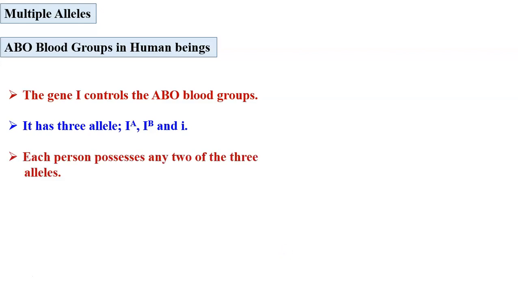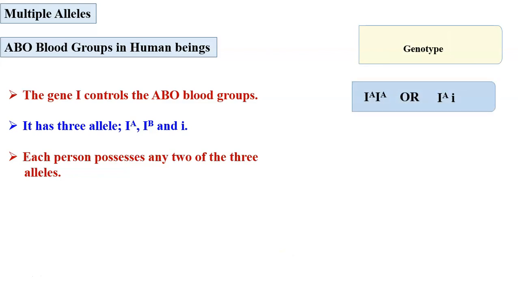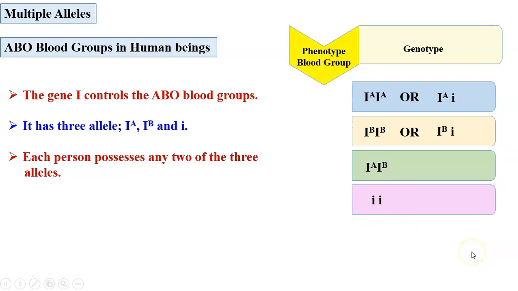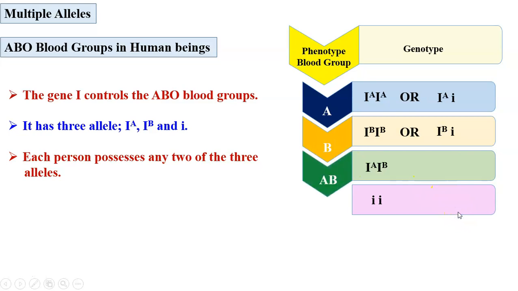Each person possesses any two of the three alleles, and therefore the different combinations are IA IA and IA i, IB IB and IB i, IA IB, and the recessive homozygous condition ii. And what are the blood groups then? This gives rise to blood group A, blood group B, blood group AB, where codominance is observed, and blood group O.